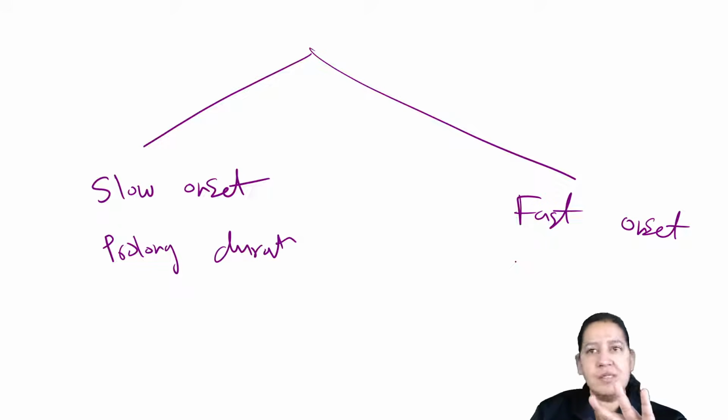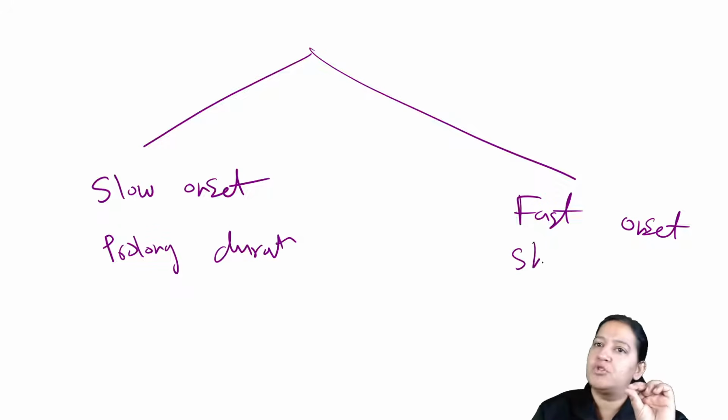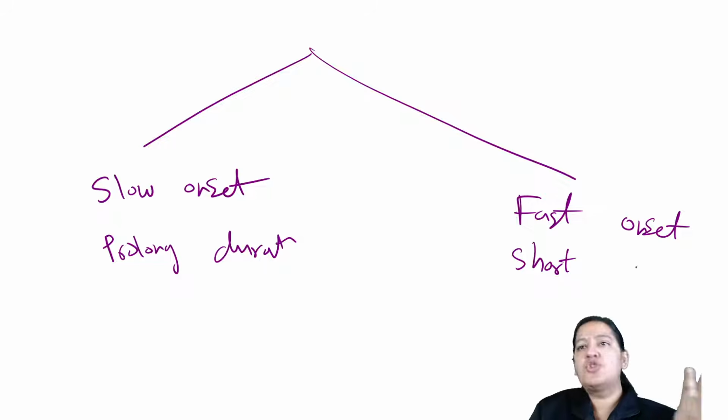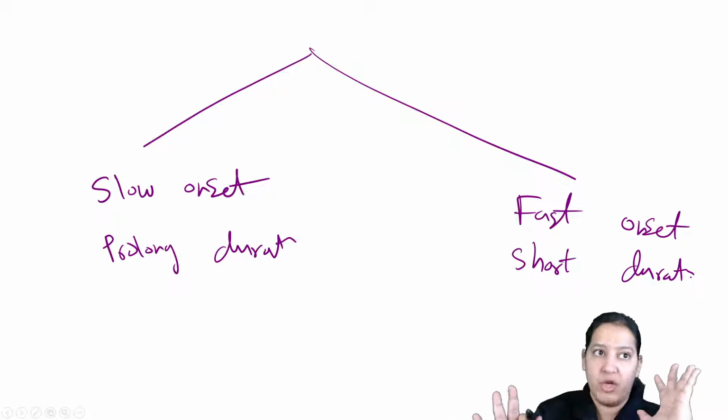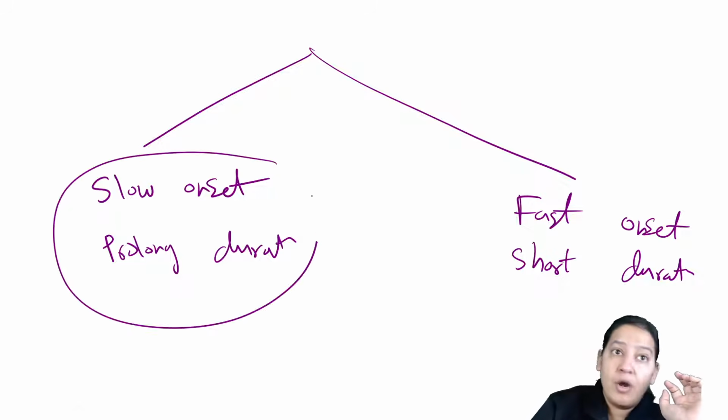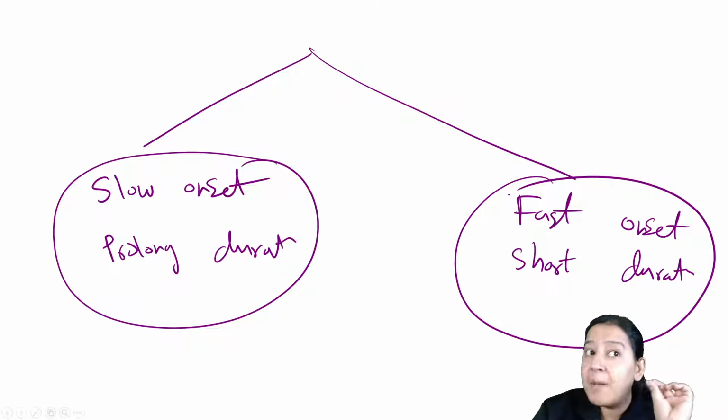Duration of action very short hoga to chalega. So you will repeat the dose. So short duration is there. So there are two types of drugs. Depending on disease to disease, you can take the decision which drug you want. But this decision of the drug depends on plasma protein binding.